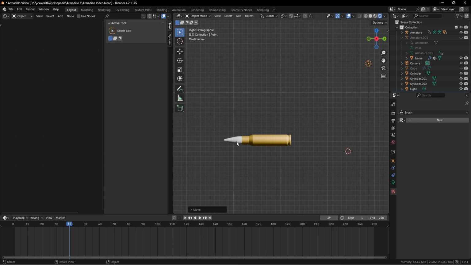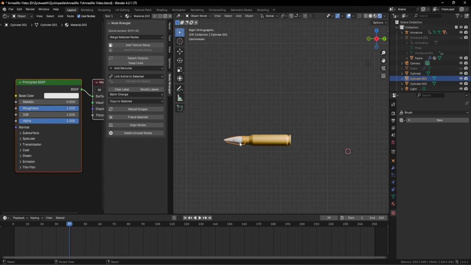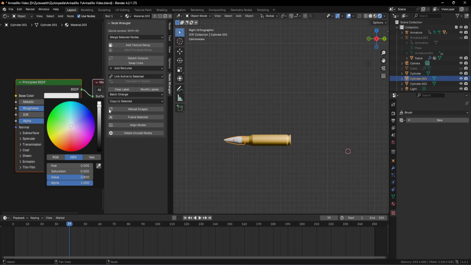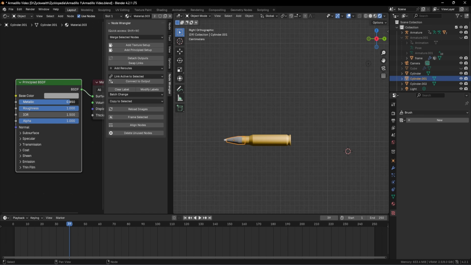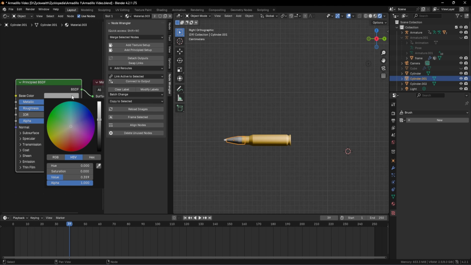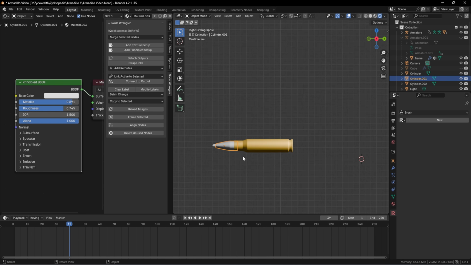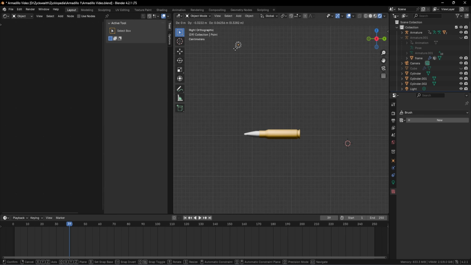Now let's do the same thing with this middle portion. So let's click on this part. Then on the base color, let's set it to somewhat gray. Then I'm gonna increase this metallic property like this and also decrease the roughness like this. I think we can also bring it a little bit up like this, so it will have that little bit of whitish shade. I'm just gonna move the light to see if we have done a good job. I guess this is good.